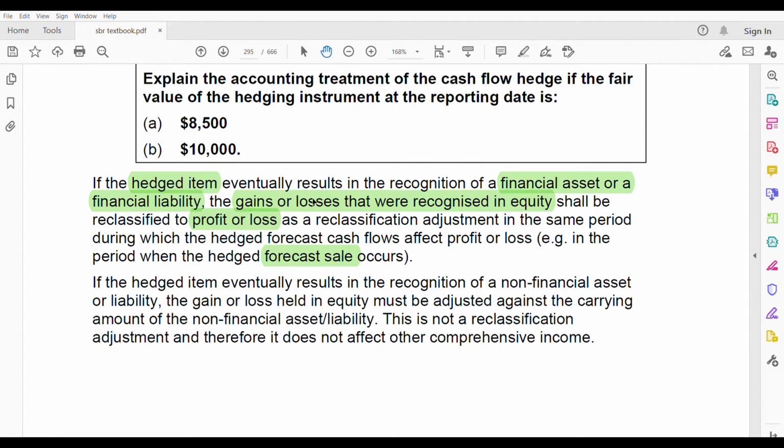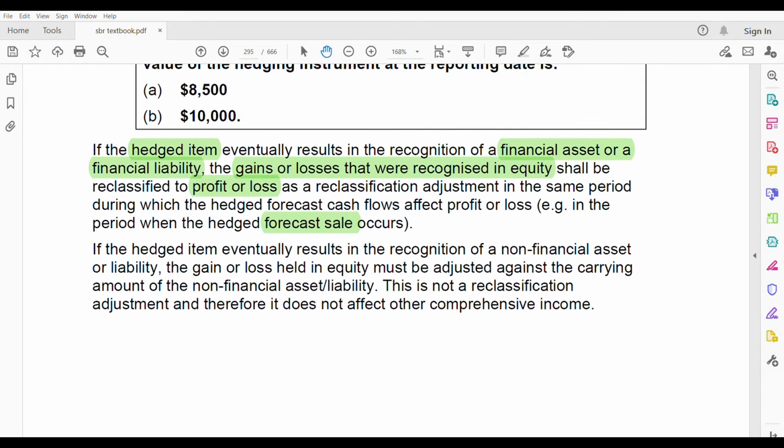Let us repeat this whole paragraph. If the gain or losses were recognized in equity, now you have to bring them to profit and loss. You have to reclassify them into the profit and loss account. If your transaction affects profit or loss, it should be in the same period that you are taking it in the profit and loss account. Definitely when we do a question on this, you can understand this better.